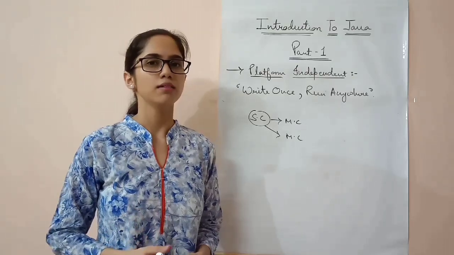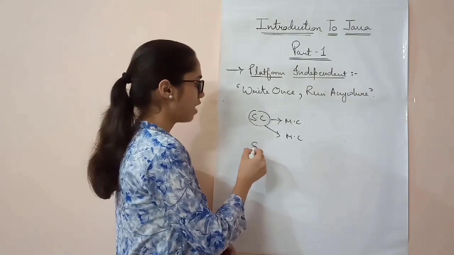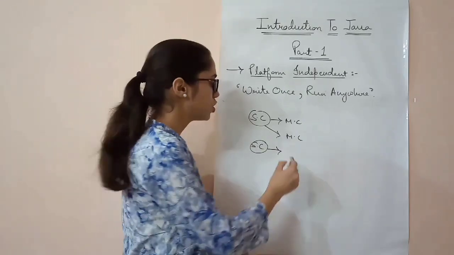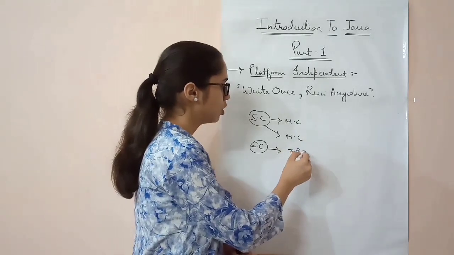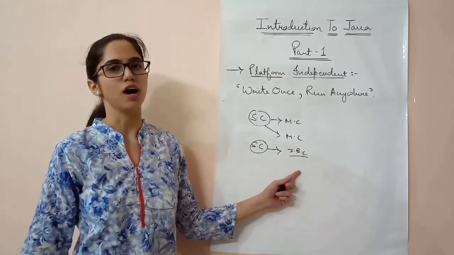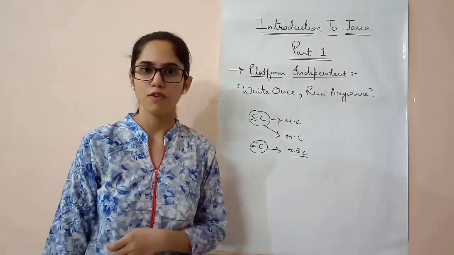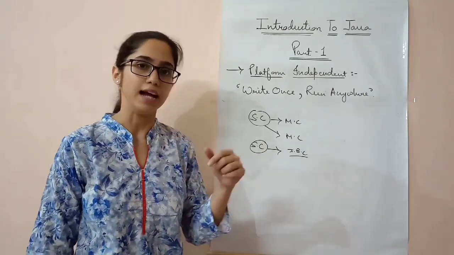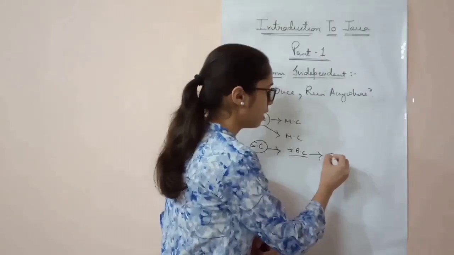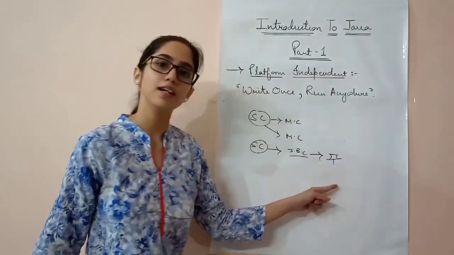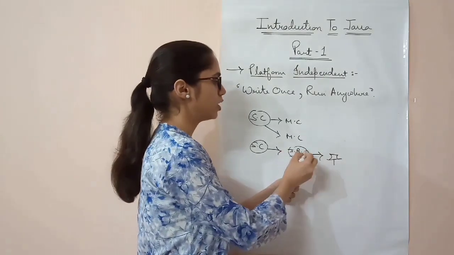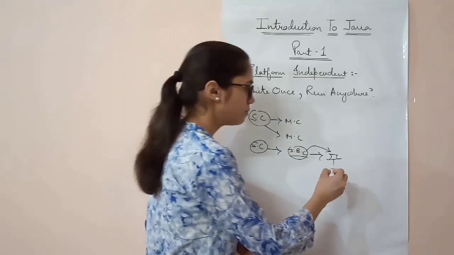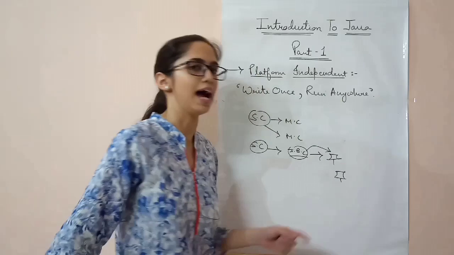But with Java compiler, what happens? Java compiler converts this source code into an intermediate format which is neither dependent on a machine nor on a platform, and it's called Java bytecode. What is Java bytecode and how does it work? Now this intermediate code is called Java bytecode, and a machine using its interpreter has to convert this Java bytecode into the machine level code.